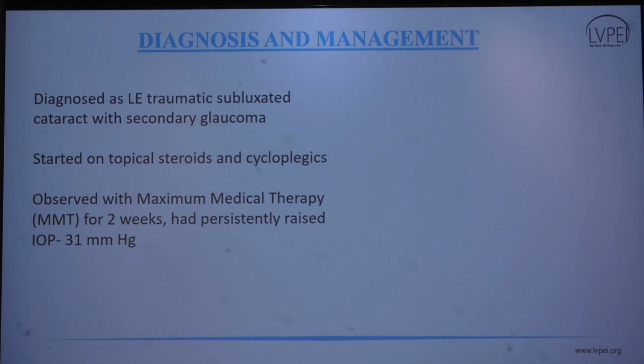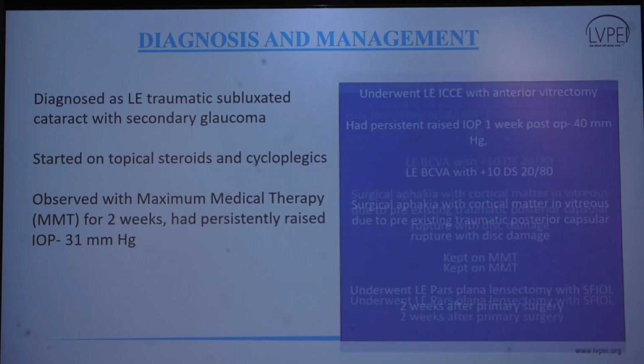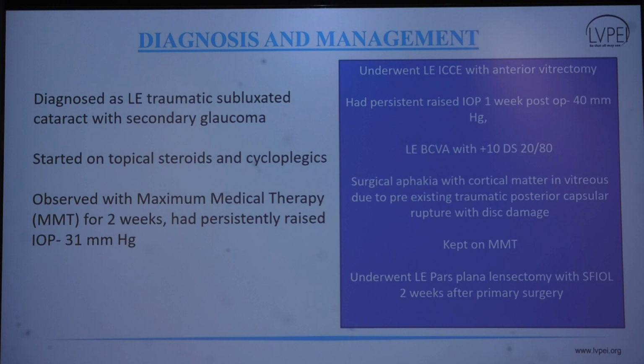But in spite of that, he still had a raised intraocular pressure of 31 millimeters of mercury. So the patient underwent left eye intracapsular cataract extraction with anterior vitrectomy. Even then, he had persistently raised IOP for 1 week, at 40 millimeters of mercury. The left eye best corrected visual acuity with plus 10 DS was 20/80. He had surgical aphakia with some cortical matter floating in the vitreous due to pre-existing PCR, along with disc damage as well.